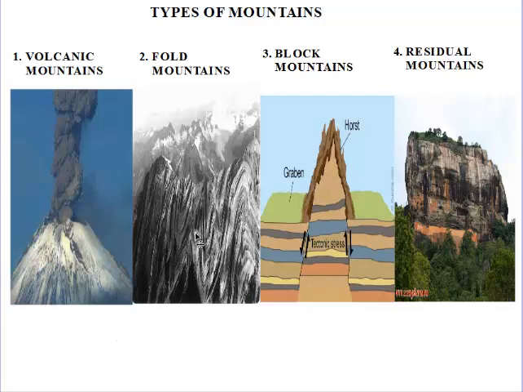We also have fold mountains where two plates converge, causing the landform to move into upfolds and downfolds. We also have block mountains, that is when plates converge or diverge, causing an uplift of the landform. Then we also have the residual mountains, which are mountains from other mountains. That is when a mountain undergoes denudation, and as a result, it changes its format and forms another mountain. It is known as residual mountains.